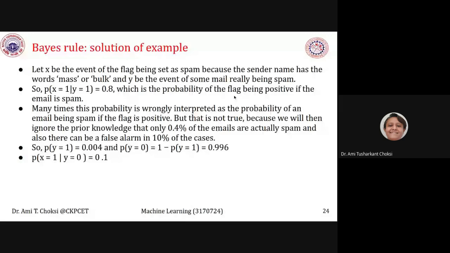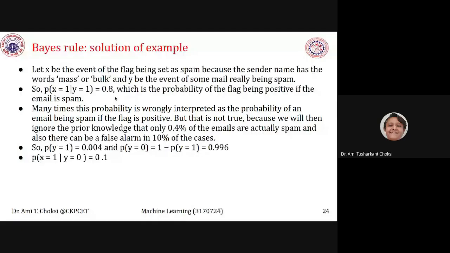Many times, this probability is wrongly treated as the probability of the email being spam if the flag is positive. But that is not true because we will then ignore the prior knowledge that only 0.4 percent of the emails are actually spam.